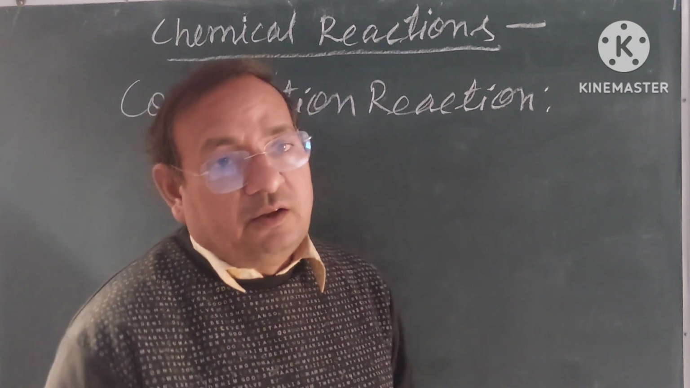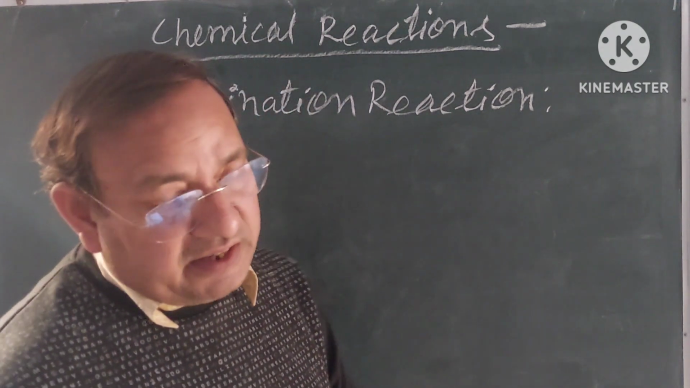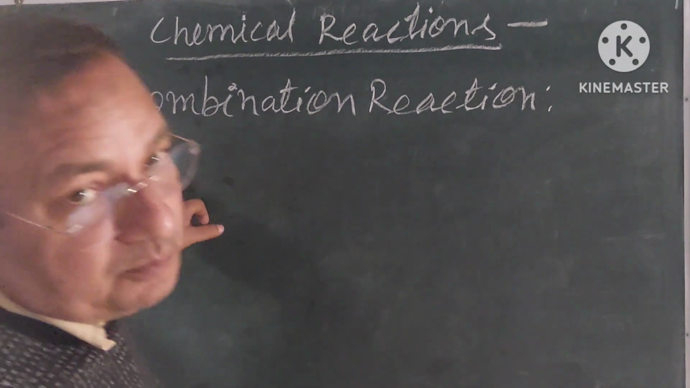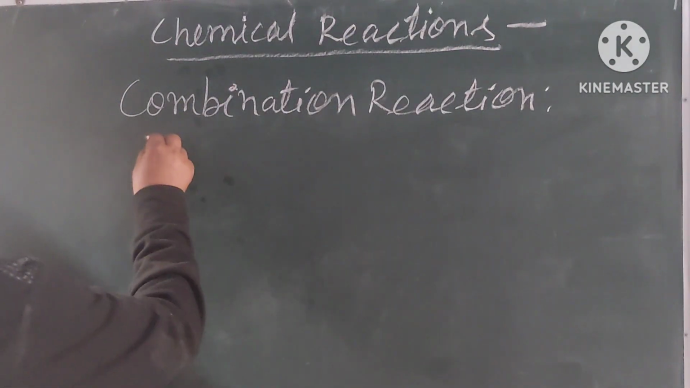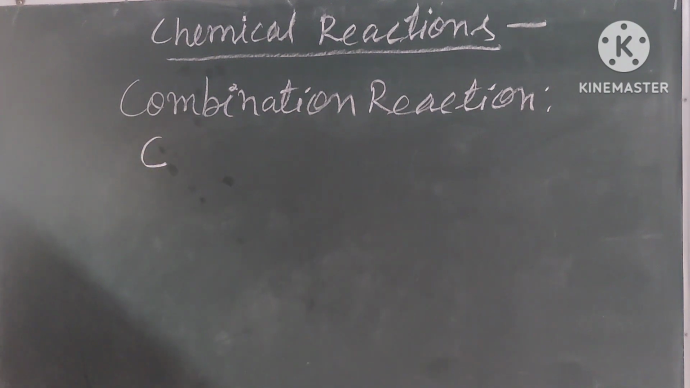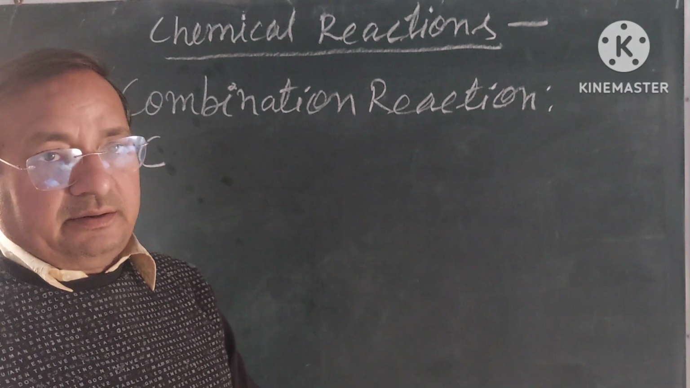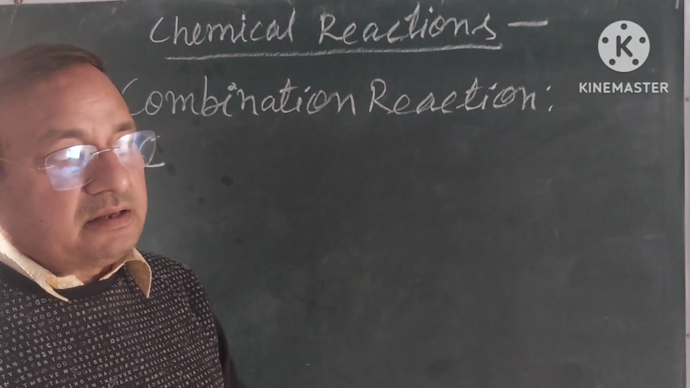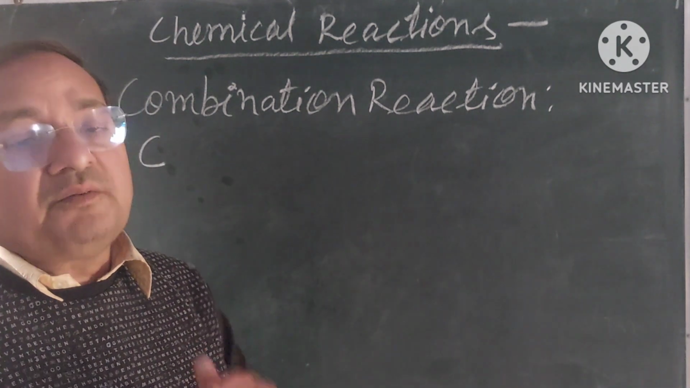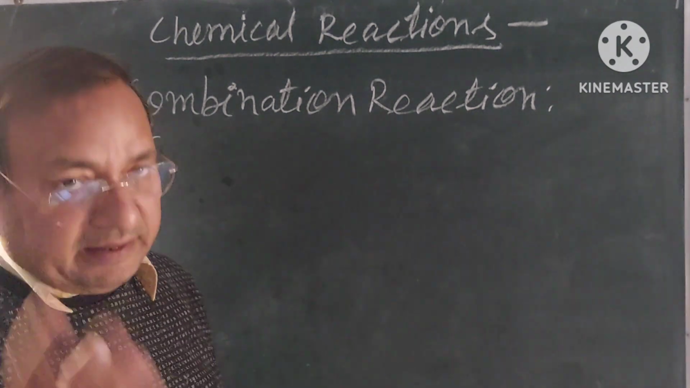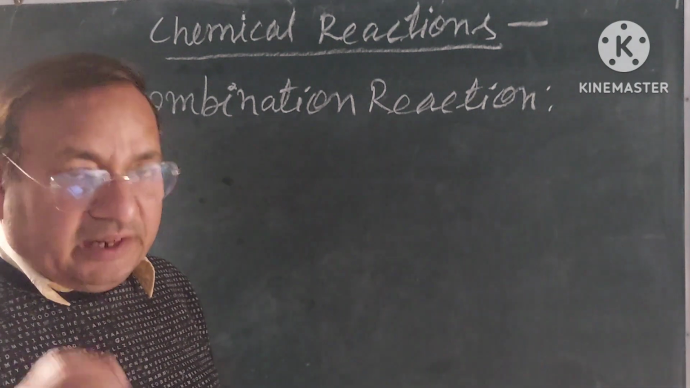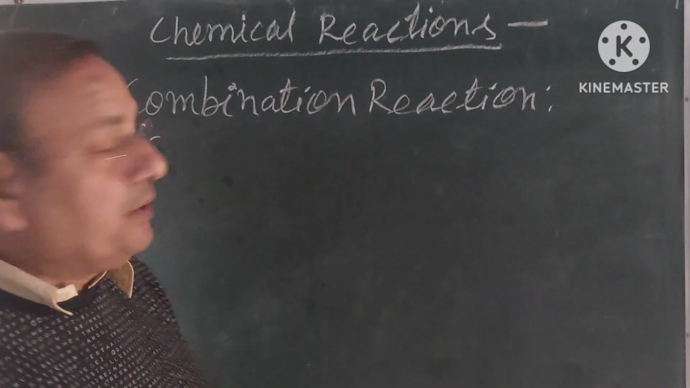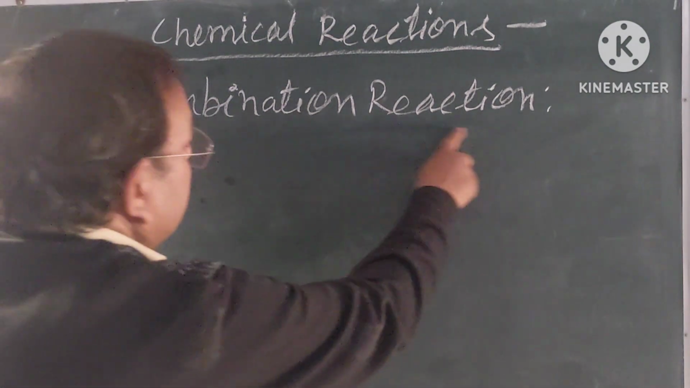My dear students, all of you can understand by the examples which I am going to write on this board. Suppose there is carbon, and it is burnt in air. When carbon is burnt in air, it combines with oxygen of the air and forms carbon dioxide, only a single product. So it is an example of a combination reaction.